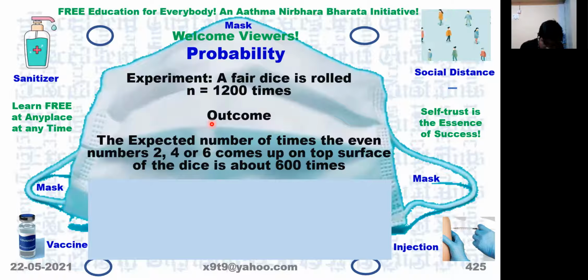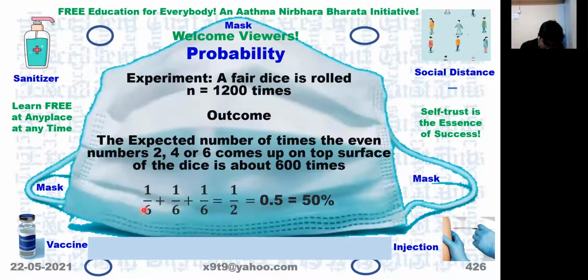Instead of that, we can add the probabilities themselves: 1 by 6 plus 1 by 6 plus 1 by 6, because 3 of them are involved. Taking the LCM, it will be 3 by 6, which simplifies to 1 by 2, that is 0.5 or 50%.